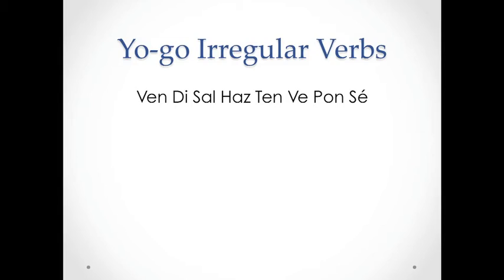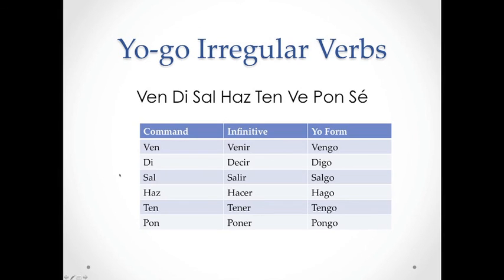And the yo-go verbs that you learned, especially those yo-go verbs that you can remember from the commands: ven, di, sal, haz, ten, ve, pon. If you say it quickly, it sounds like Vin Diesel haz ten ve pon. Not all of these are yo-go verbs, but it does help us to remember which verbs are yo-go verbs.